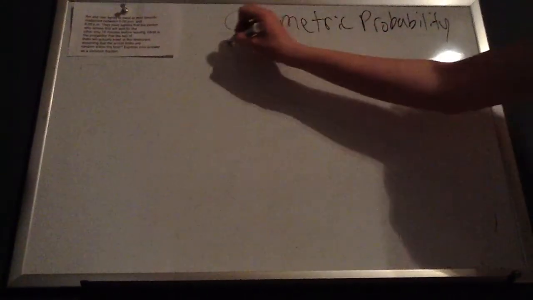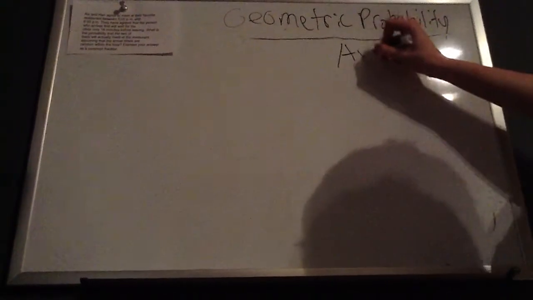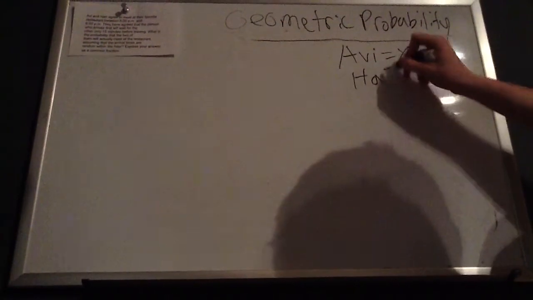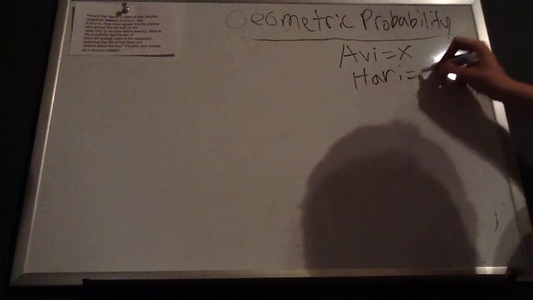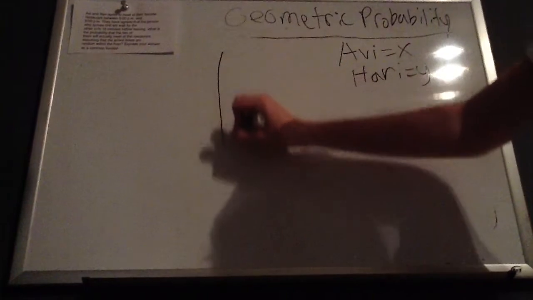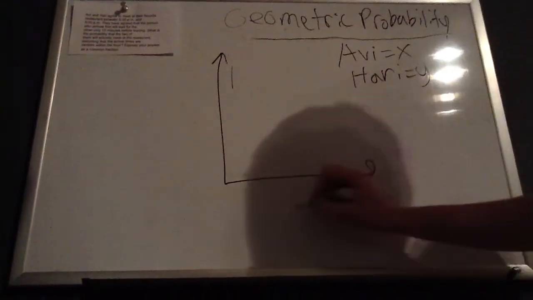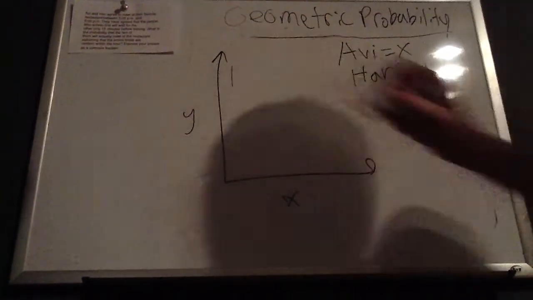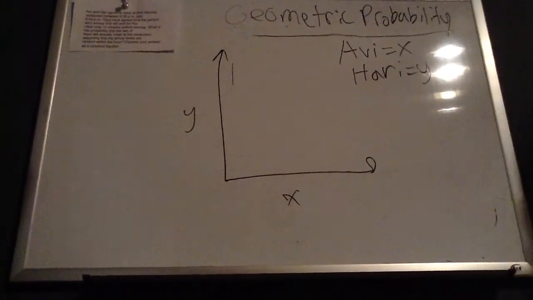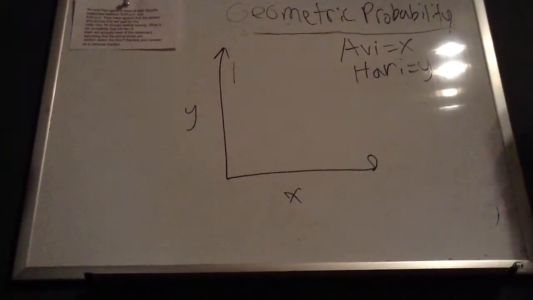Okay, so in this problem, we're going to say Avi is the x-axis, and Harry, spelled strangely with an I, is the y-axis. Okay, so let's just draw our axes right here. So, x and y. Okay, so we know it's between 5 p.m. and 6 p.m. And so, we'll call 5 p.m. 0 and 6 p.m. 1, but instead of using 1 hour, we'll use 60 minutes.